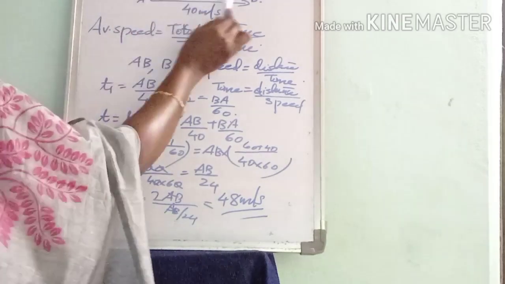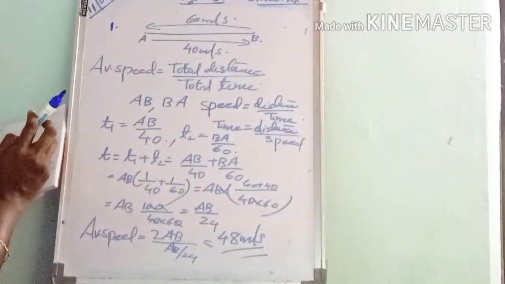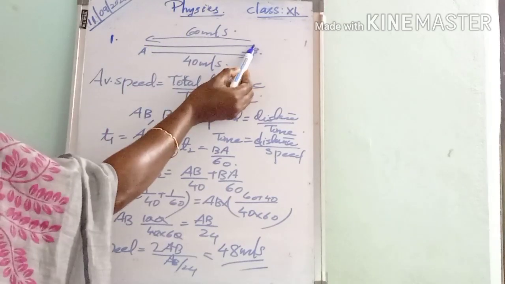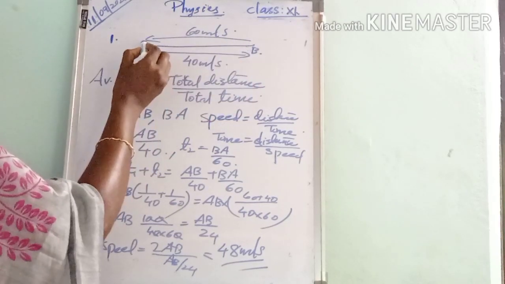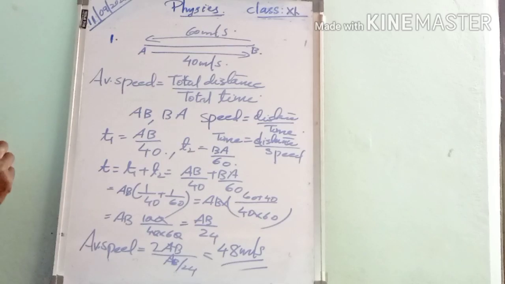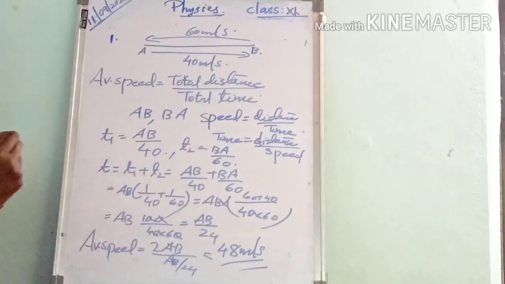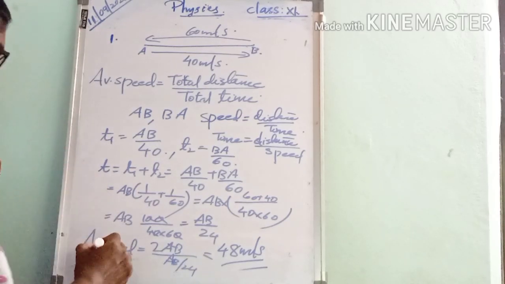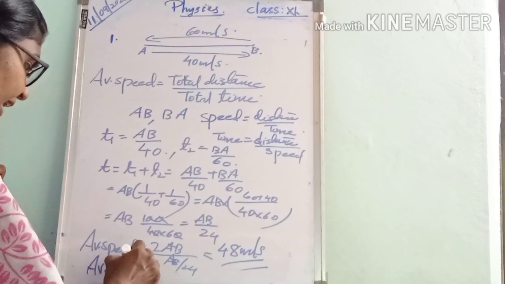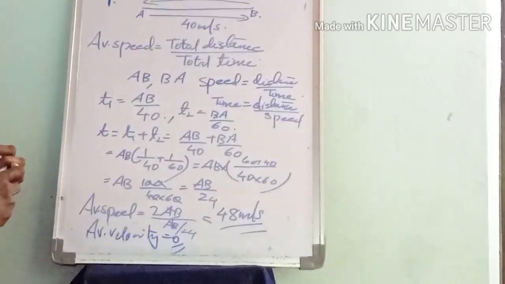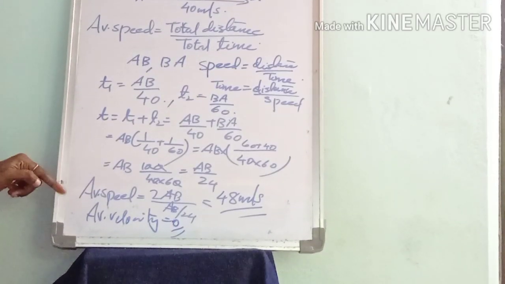Then what is the average velocity here? The body started its journey from A and goes to B. Then from B it again came back to A. So what is the displacement here? Since the object returns to its initial position, the displacement is equal to 0. So the average velocity is equal to 0.